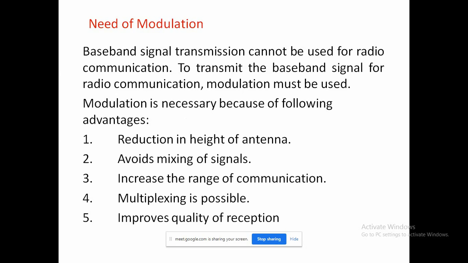In multiplexing there are different types, we'll go into the details also, no problem. The next one is improving the quality of reception.